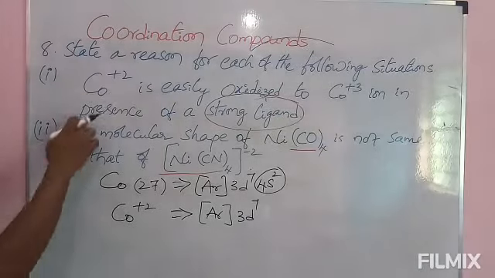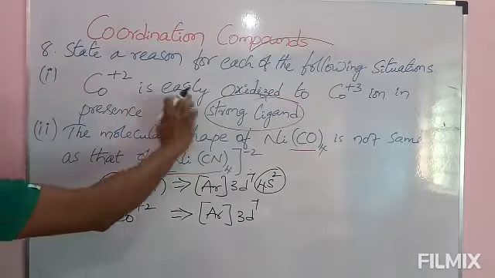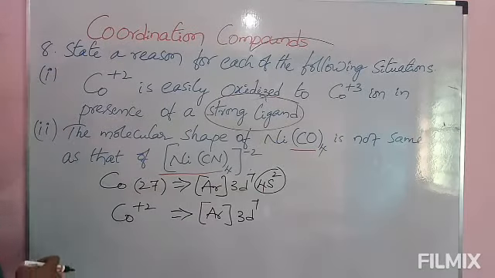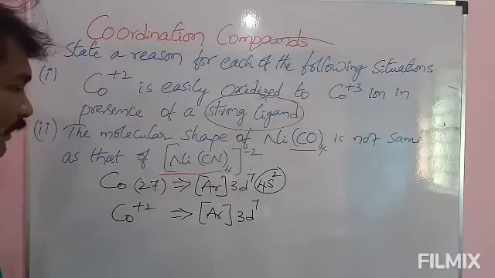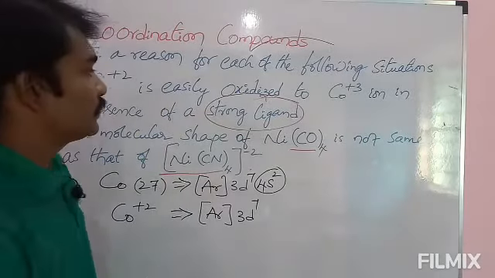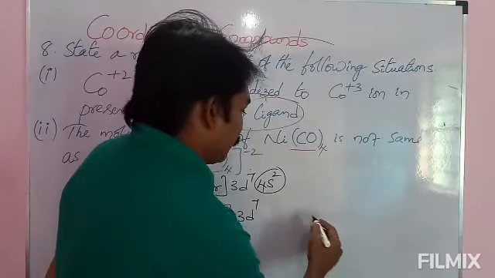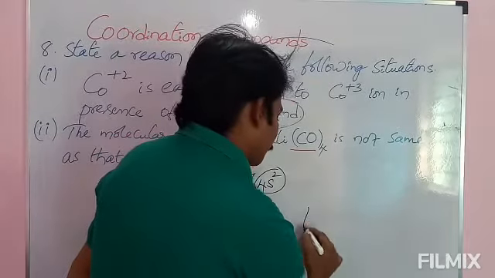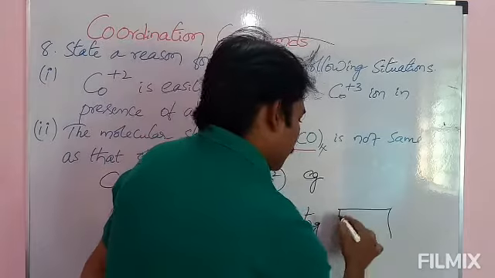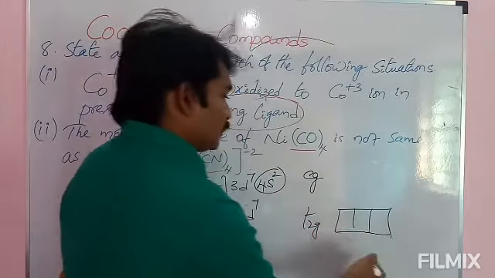Now here question is, Co+2 is easily oxidized to Co+3 in presence of strong ligand. See here, I am directly writing its t2g configuration in presence of strong ligand. In presence of strong ligand, the pairing will start in t2g level itself.